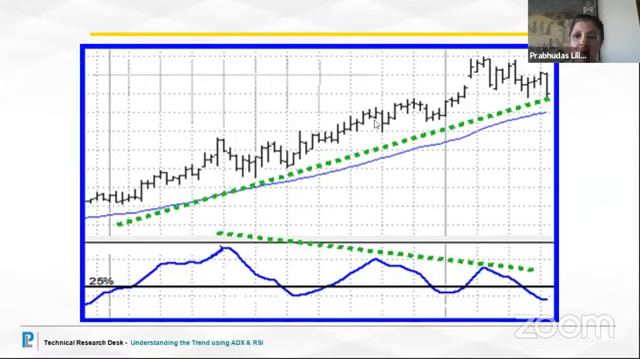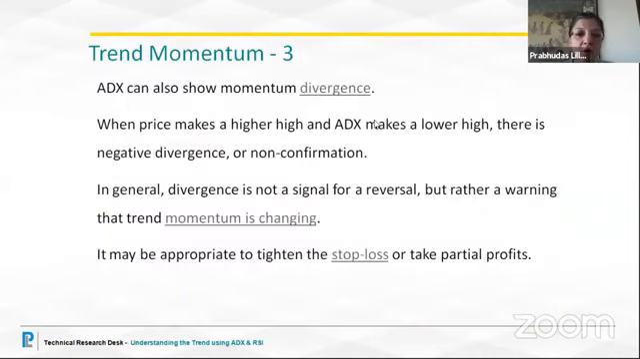So this is what we have studied so far as ADX is concerned. Now, ADX can also show momentum divergence. That is what we just spoke about, the negative divergence or a positive divergence. When price makes a higher high and ADX makes a lower high, there is negative divergence or non-confirmation. In general, divergence is not a signal for a reversal, but rather a warning that the trend momentum is changing. That is what we just saw. It may be appropriate to tighten the stop loss or take partial profits.